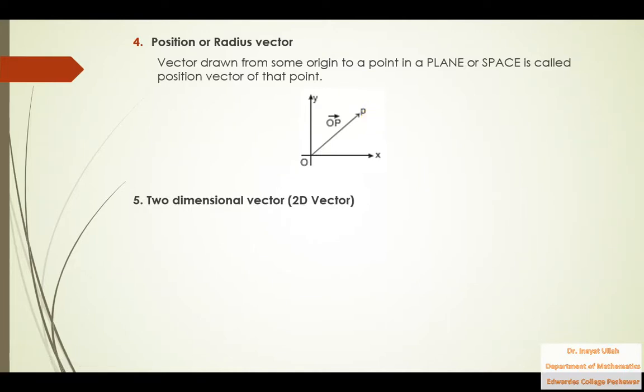Now what is a two-dimensional vector? I mean 2D vector.